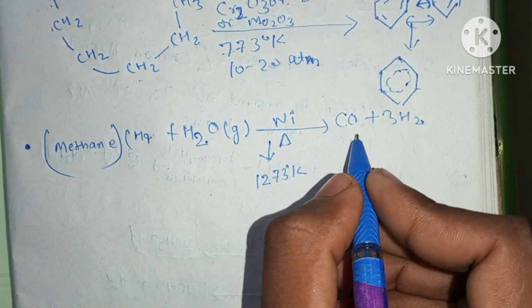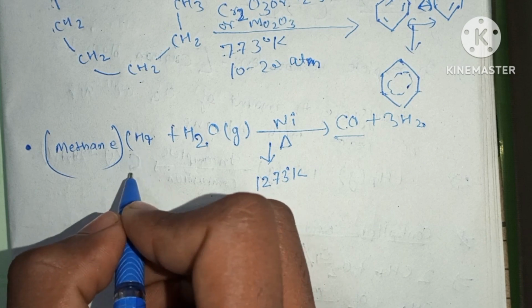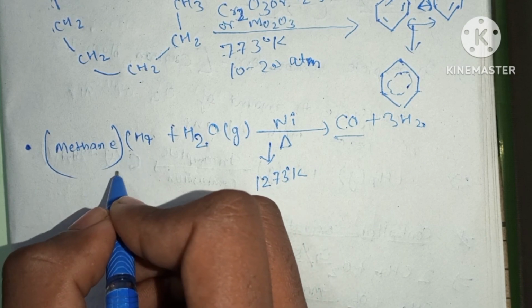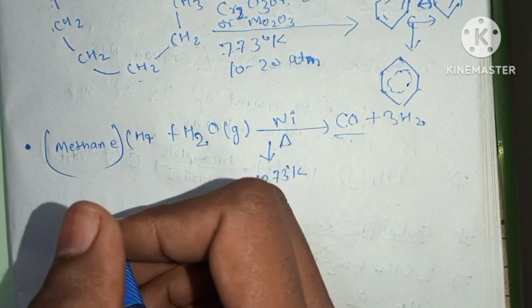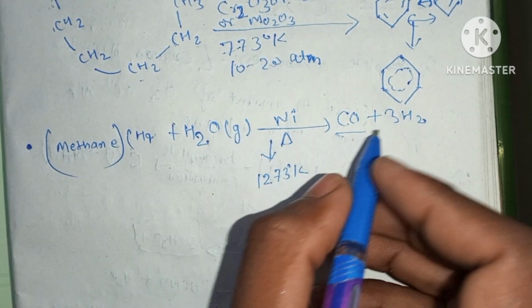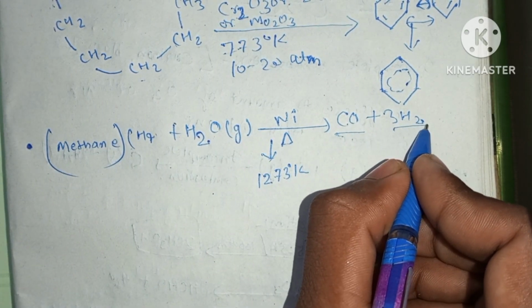So for the preparation of carbon monoxide, this is the process which is used in industries. This is the industrial preparation of dihydrogen gas. And this process is generally used for the preparation of dihydrogen gas.